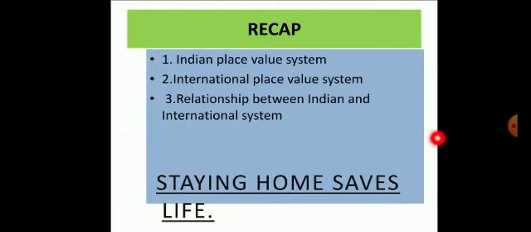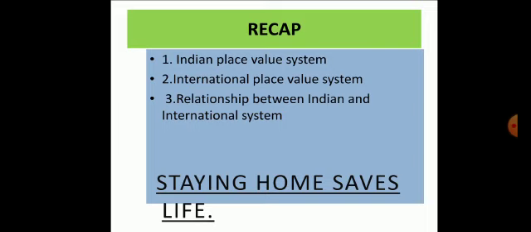Now in this topic, what did we learn? First one, the Indian place value system. The places are ones, tens, hundred, thousand, 10,000s, lakh, 10 lakh, crores, 10 crores, Arab, 10 Arab. The Indian system has 5 periods: ones, thousands, lakhs, crores and Arab.